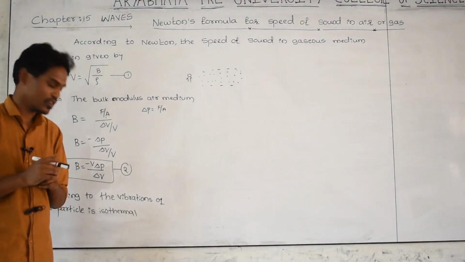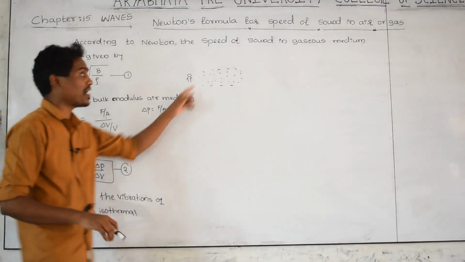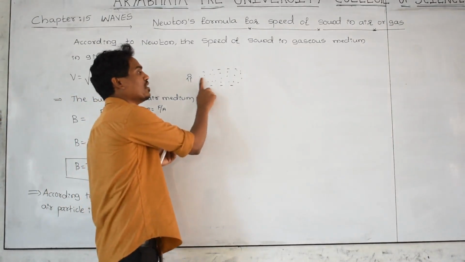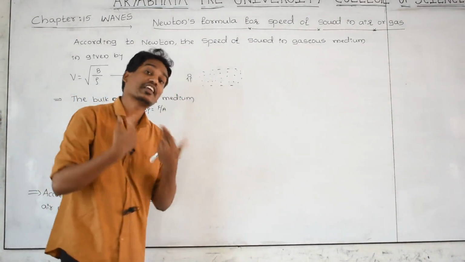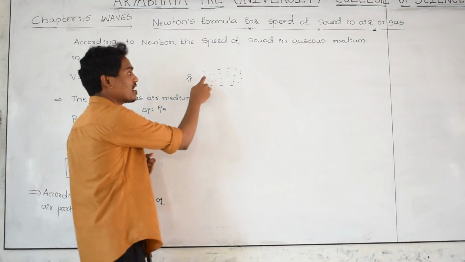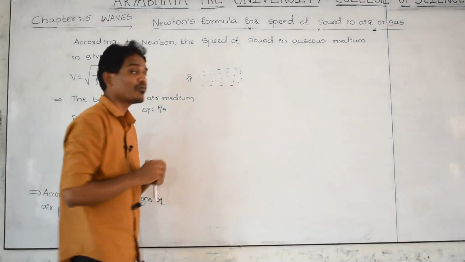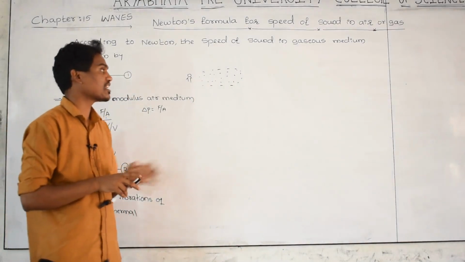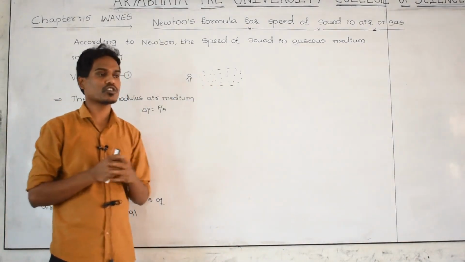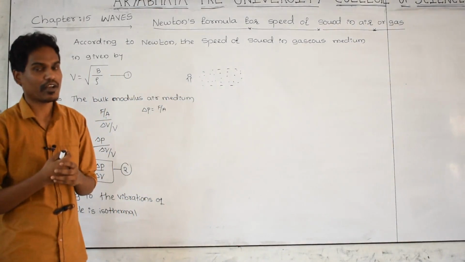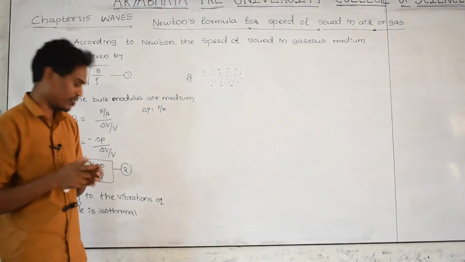In the isothermal process, the particles are vibrating very slowly, but in the adiabatic process, the particles are vibrating very fast.